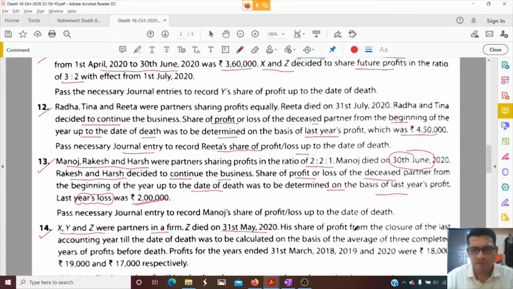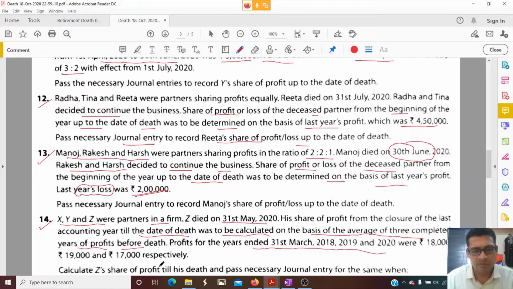His share of profit from the closure of the last accounting year till the date of death was to be calculated on the basis of the average of 3 completed years of profits before death. Profit for the years ended 31st March 18, 19, 20 were given 18, 19, 17.